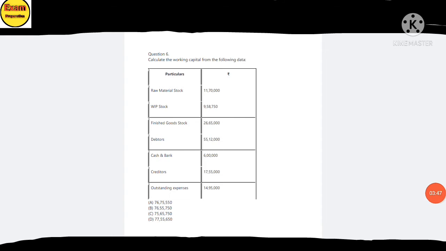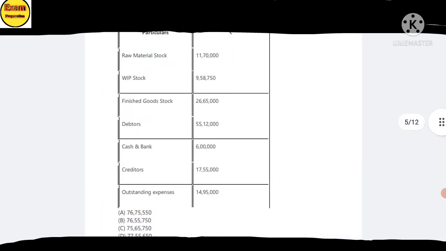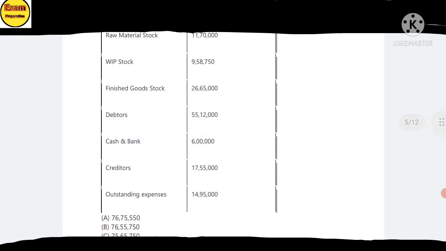Question 6. Calculate the working capital from the following data. Raw material stock is 11,70,000. Work in progress stock 9,48,750. Finished goods stock 26,65,000. Debtors 55,12,000. Cash and bank 6 lakh. Creditors 70 lakh 55,000. Outstanding expense is 14 lakh 95,000.